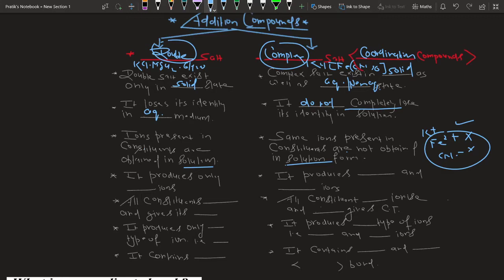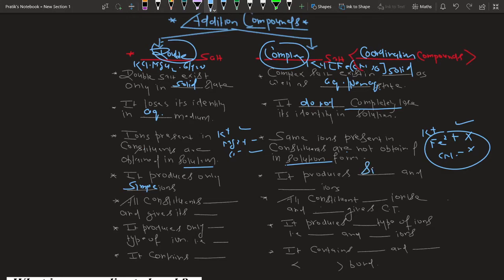In the double salt, K+, Mg2+ and Cl- all give their confirmative tests. A double salt produces only simple ions, but a complex salt produces an ionizable and a non-ionizable part.